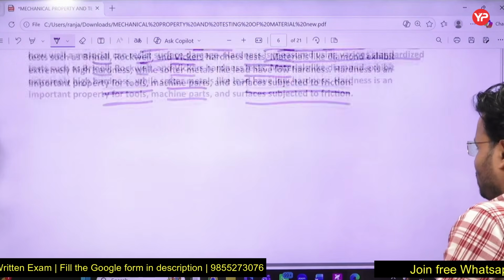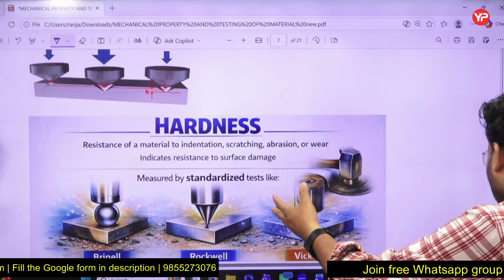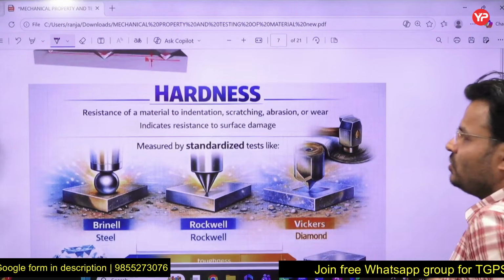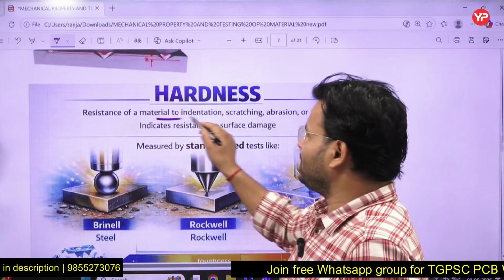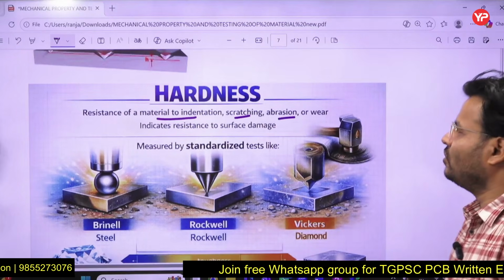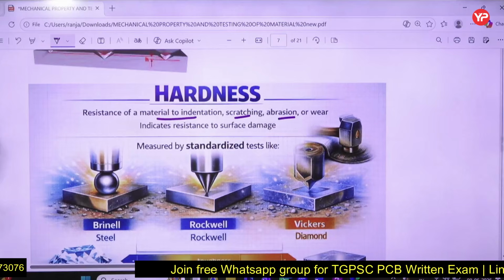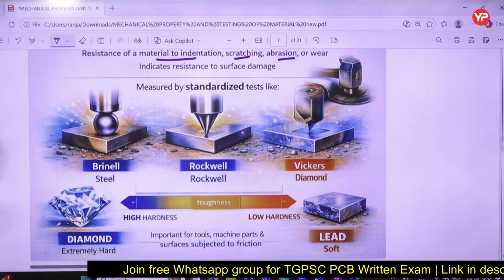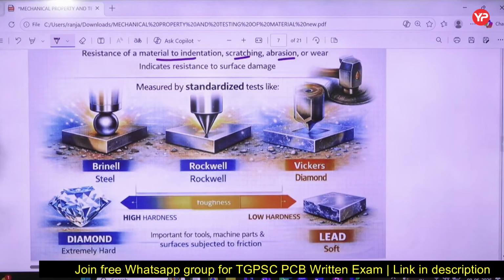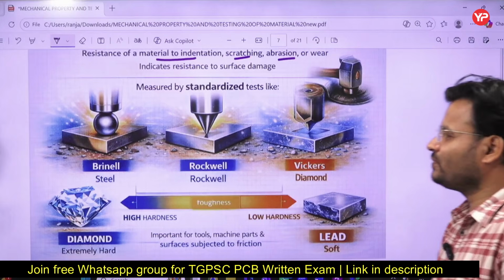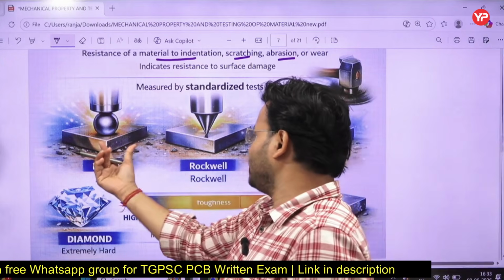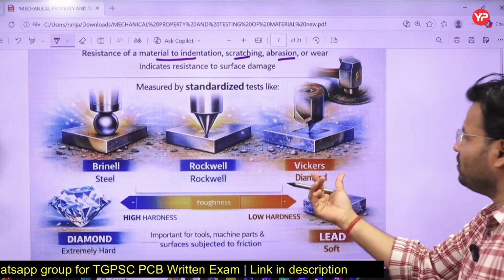Whatever I have told you, simply, we can say hardness is the resistance of a material to indentation and scratching. Abrasion and wear indicate resistance to surface damage. Here we can say different types of hardness tests are performed. This is your Brinell hardness test, this is your Rockwell, this is your Vickers hardness test.